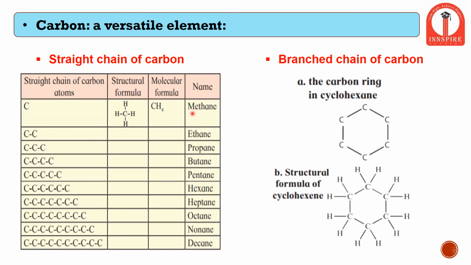So as the carbon atoms go on increasing, the parent name remains the same. First it is methane. If there are 2 carbons, then there is ethane. If there are 3 carbons, then there is propane, then butane. Pentane has 5 carbons, hexane has 6 carbons, and the list goes on till 10 carbons, which is called decane. And in fact the list even goes farther.